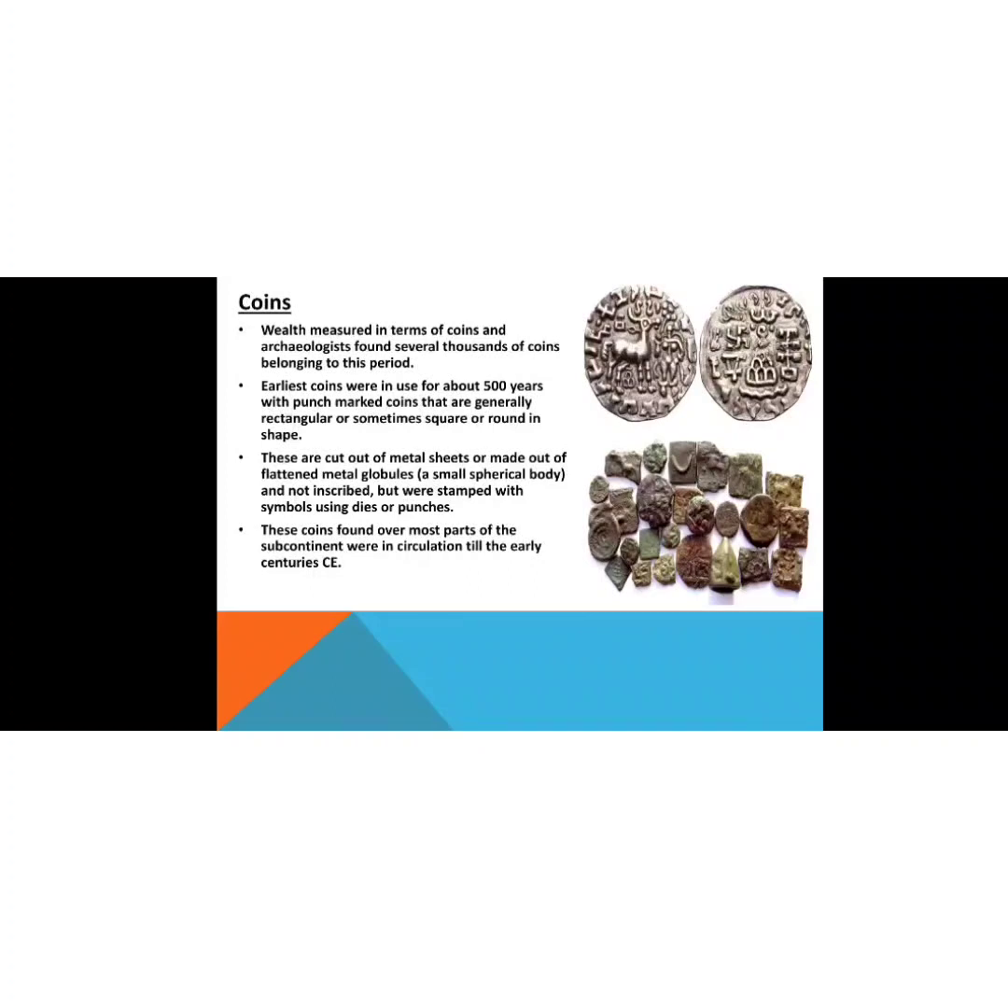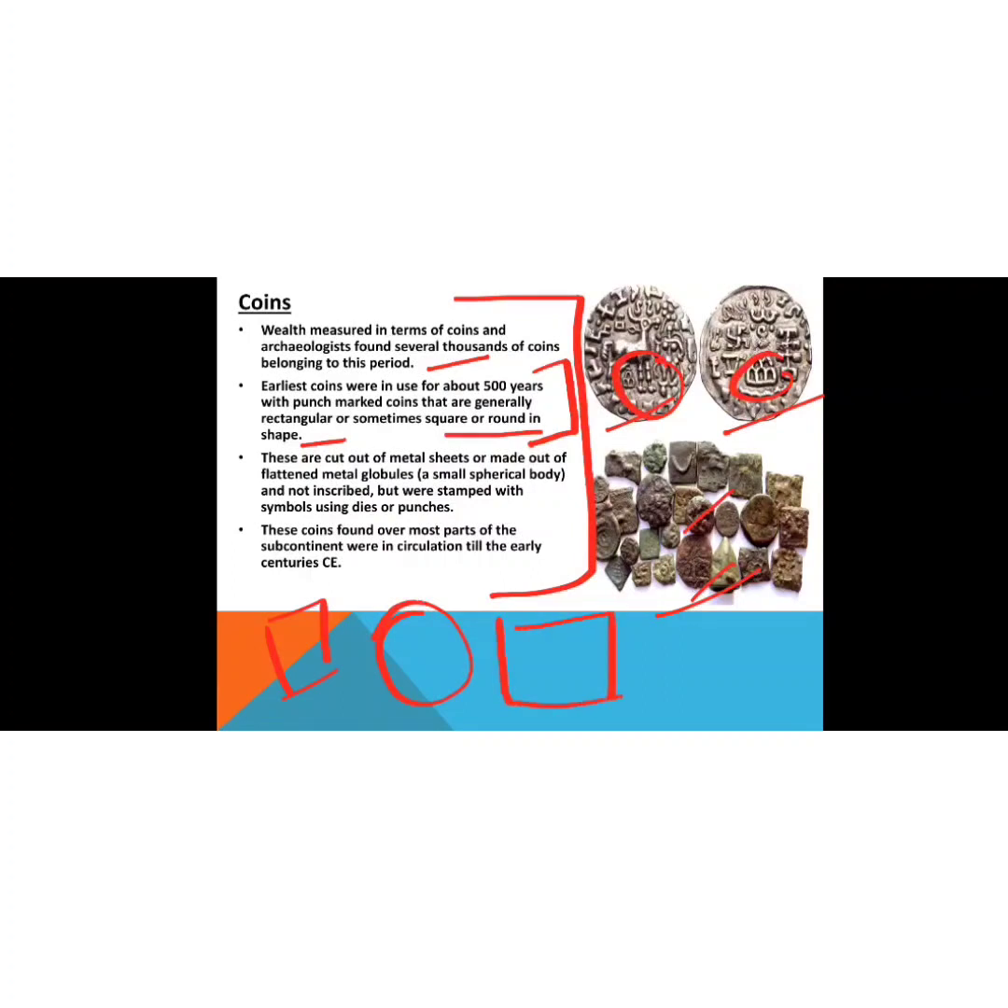Then the next one is the coins, the development of coins in the post-Mauryan Empire. These were some of the coins which were developed during post-Mauryan India. Wealth was measured in terms of coins, and archaeologists found several thousands of coins belonging to this period. The earliest coins, used about 500 years ago, were punch-marked coins, generally rectangular or sometimes square or round in shape. So these can be rectangular, circular, or square.